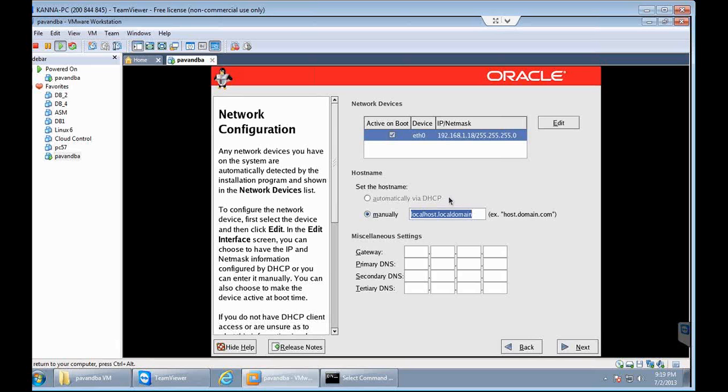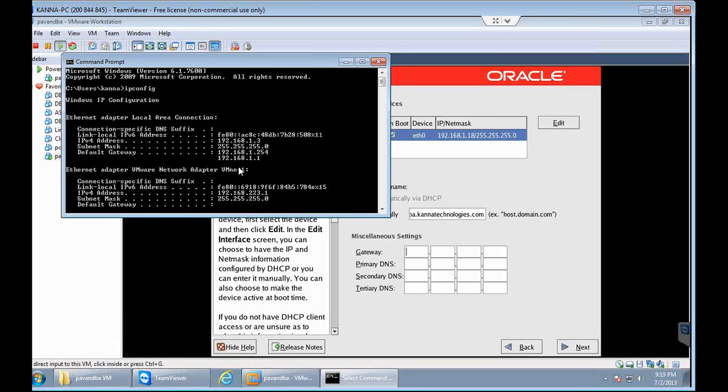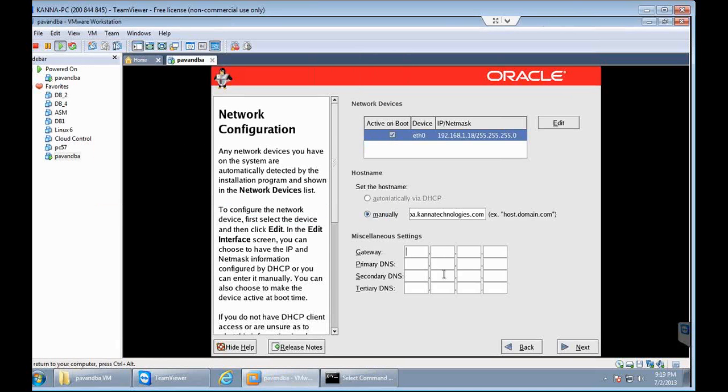Then you need to provide some host name for the machine. For example, I am taking pavandba.karnatechnologies.com. So I am taking a name like that. You can give any name over there. And then gateway. Again, you have your gateway over here, so you can see here. You can use the same gateway over there also. I am taking the same gateway, and the primary DNS also will be same as gateway itself. So these are the changes that you need to do.